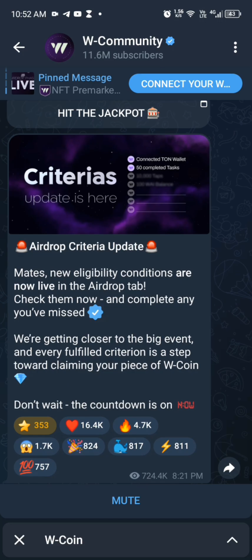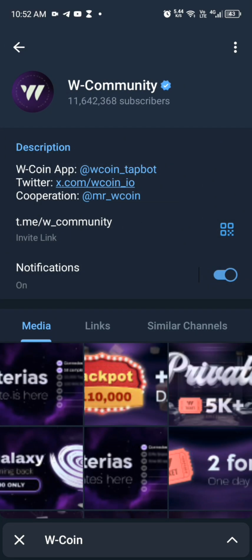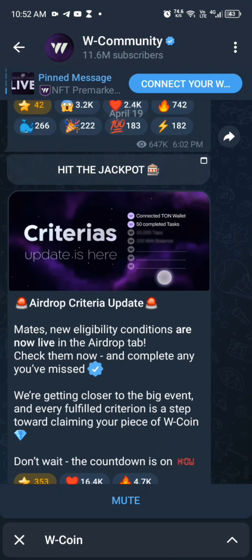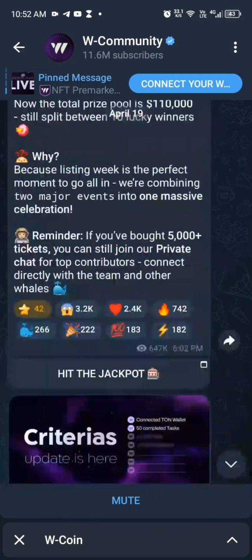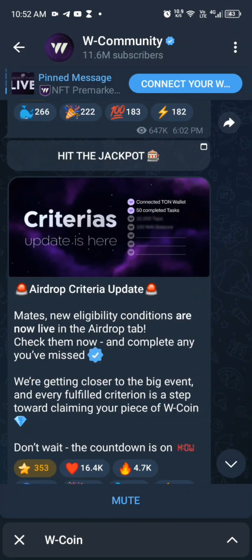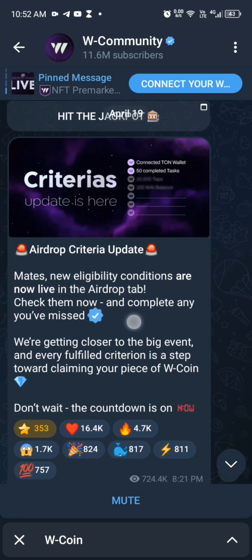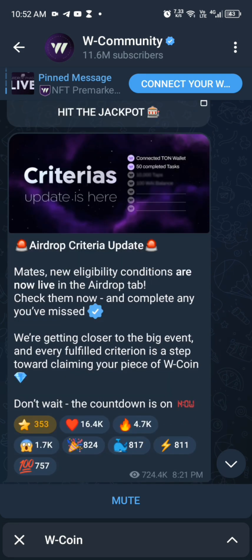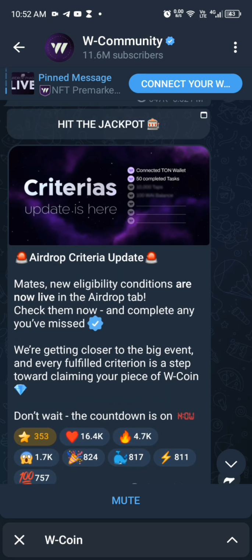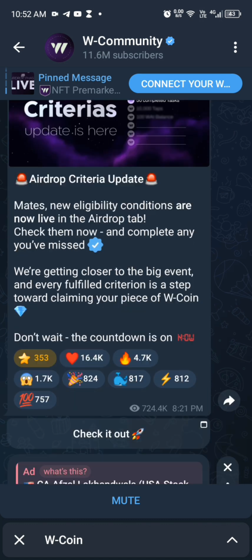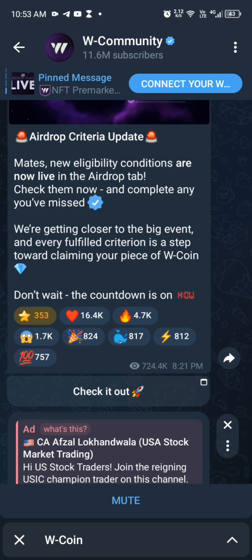So another thing you need to take note of is this. If you come over to their official Telegram channel right here, you can see this is the official Telegram channel with over 11.6 million users. And then if you come right over here, you are going to see what they had to say: airdrop criteria. They say, "Airdrop criteria update. New eligibility conditions are now live in the airdrop tab. Check them now and complete any you have missed. We are getting closer to the big event, and every fulfilled criterion is a step towards claiming your piece of Wcoin. Don't wait, the countdown is on."